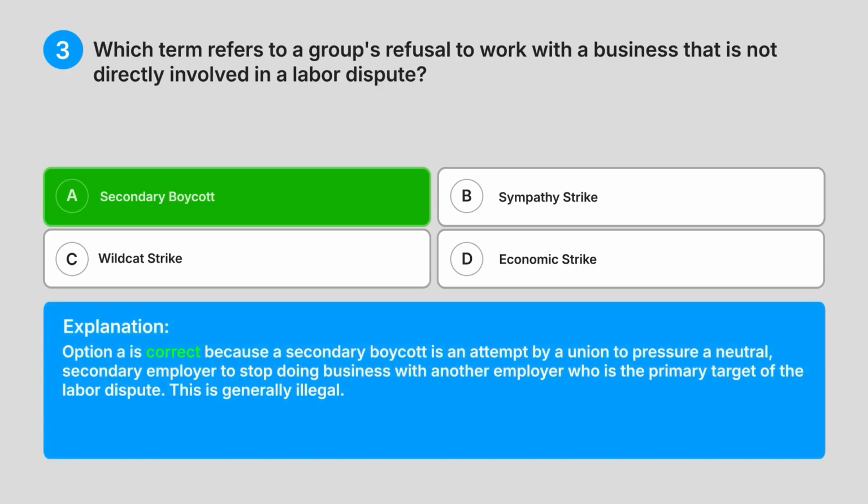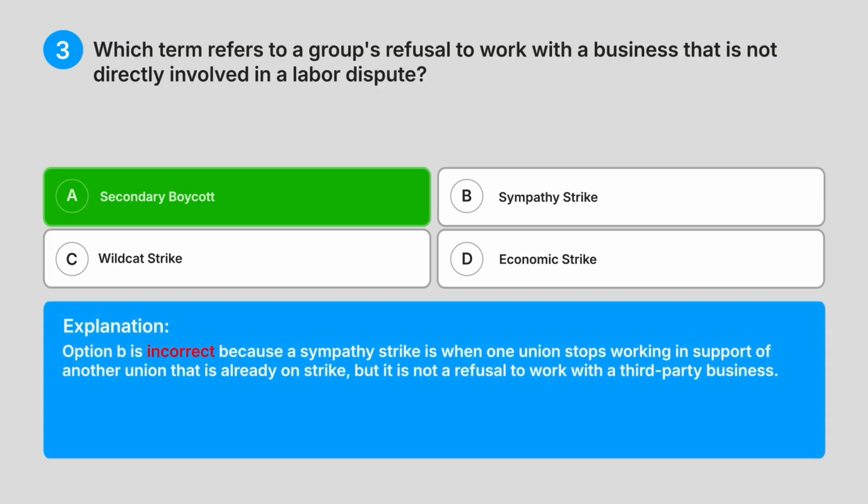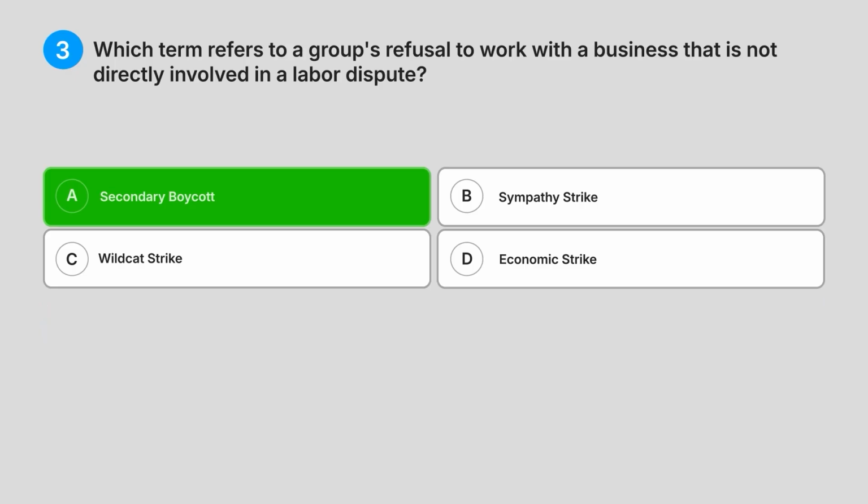Explanation: option A is correct because a secondary boycott is an attempt by a union to pressure a neutral, secondary employer to stop doing business with another employer who is the primary target of the labour dispute. This is generally illegal. Option B is incorrect because a sympathy strike is when one union stops working in support of another union that is already on strike, but it is not a refusal to work with a third-party business.